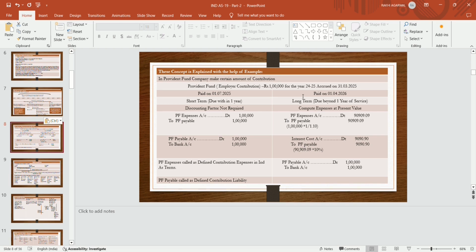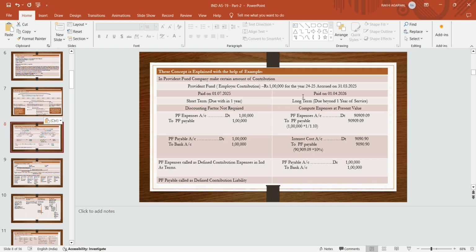Instead of PF, as per Ind AS, it will be called defined contribution expenses, and instead of PF payable you will say defined contribution liability as per Ind AS terms. As per Ind AS terms, the PF entry is also correct, but the terms are different.